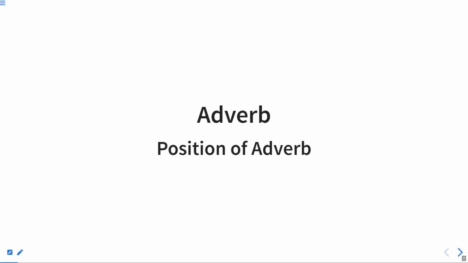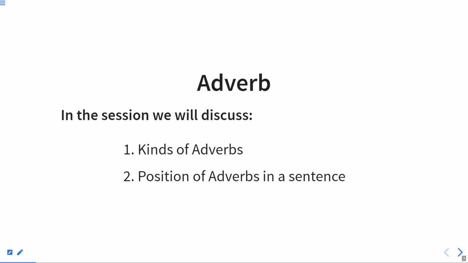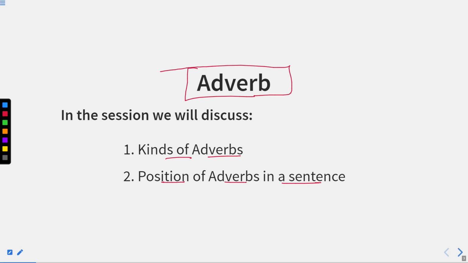Now, in this session, we are going to discuss position of adverb. This is the name of this part. In this session, we will discuss kinds of adverbs and their position. So, we are going to discuss kinds of adverbs, and after that, we will discuss position of adverbs in a sentence. Now, we have already discussed this chapter adverb in our earlier session.